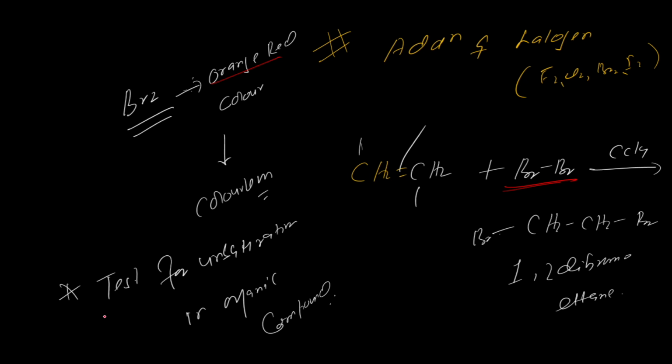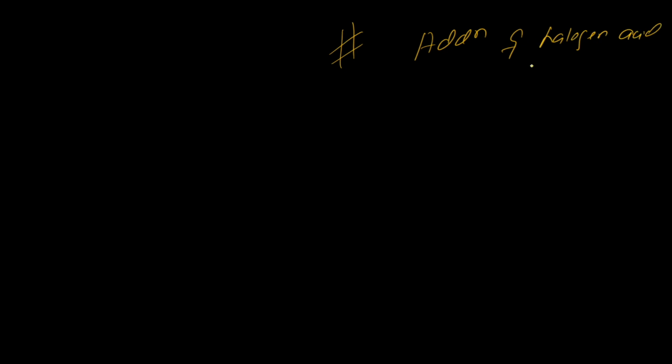Now we'll move to the next one. What is the next one? Addition of halogen acid. This is a very important one. Halogen acid is HX, it may be HCl, HBr, HI, anything.